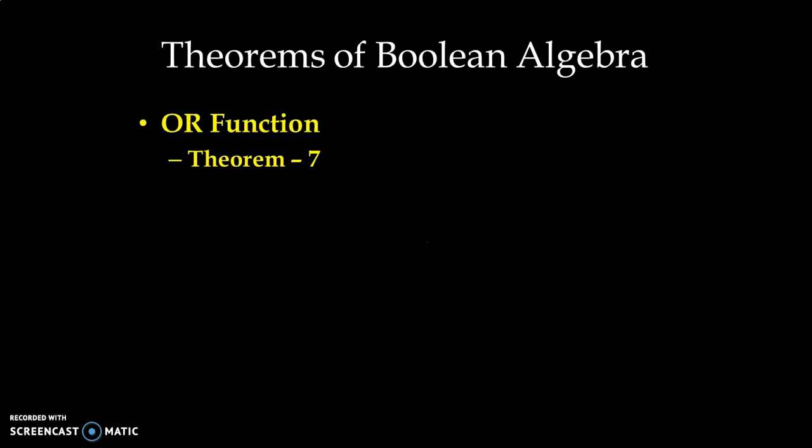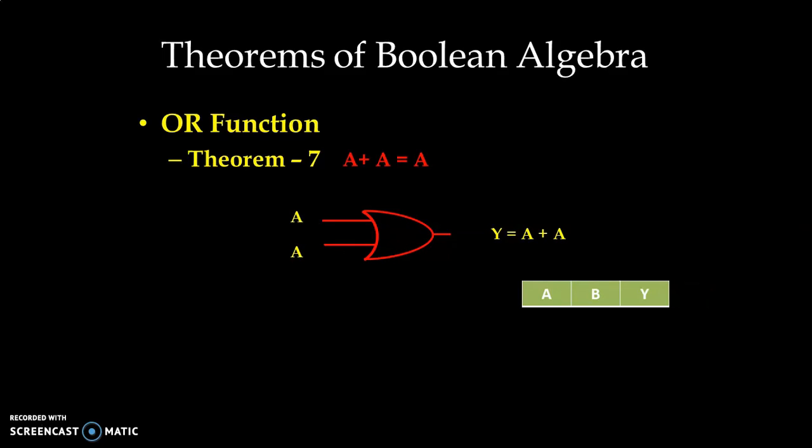Then we have theorem number 7. A plus A, A OR A, that is equal to A. So we have both inputs similar and Y is equal to A plus A. Meaning is, if input A is 0, we have condition 0 0, output will be 0. If A is equal to high 1 level, then we have condition 1 1 and output will be at the high level, that is 1 level. So output depends on the A. If A is 0, output is 0. If A is 1, output is 1.